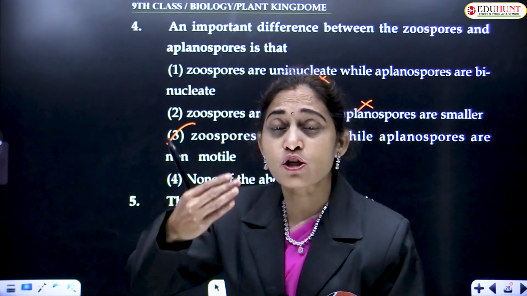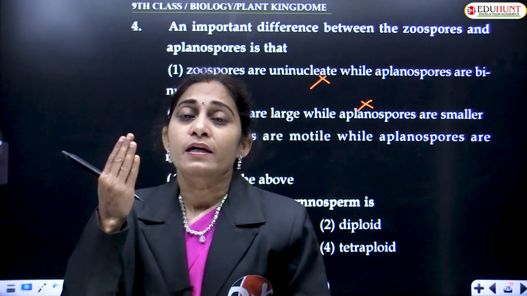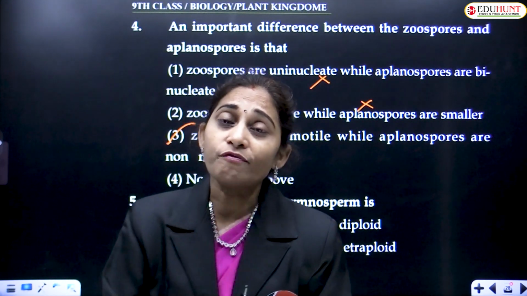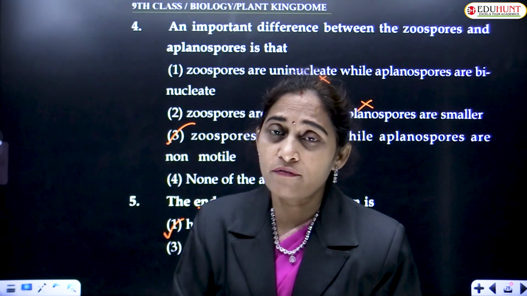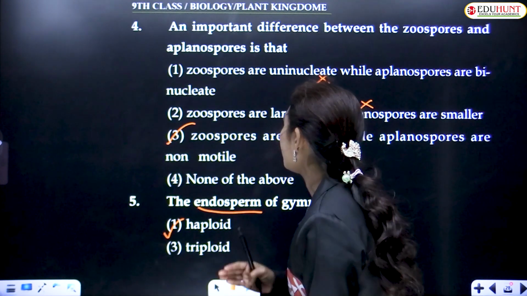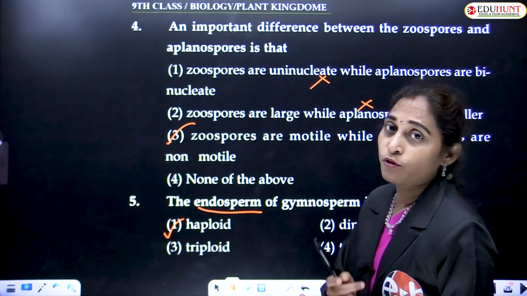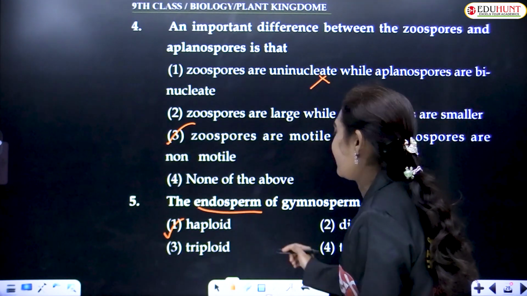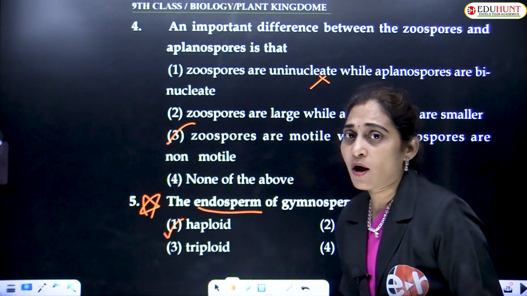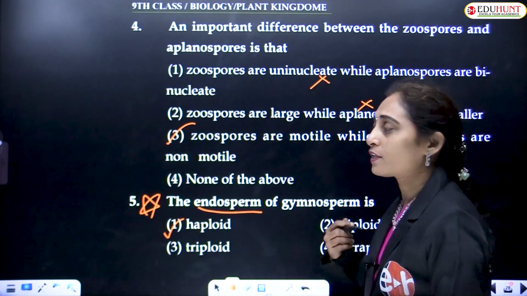That is why, in angiosperms, the endosperm is the fusion product, and it is the result of fertilization. It is produced after fertilization and it is triploid. But in gymnosperms, the endosperm is haploid and it is produced before fertilization. So it is a very important point that the endosperm of gymnosperms is haploid because it is not involved in fertilization. It is not at all related to fertilization.